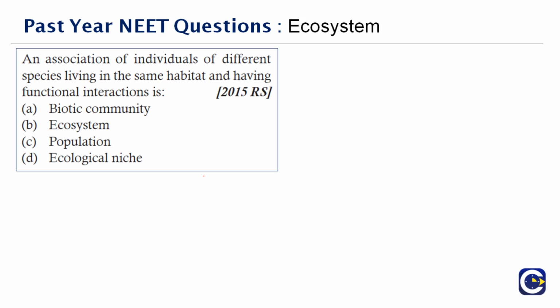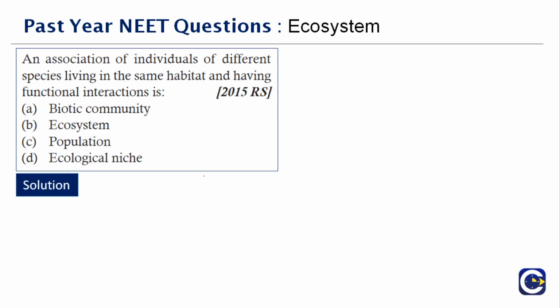An association of individuals of different species living in the same habitat and having functional interactions is dash. Easy question. I think all of you will now guess what the answer is. Yes, it is called a biotic community. Here we are talking in terms of association, but ecosystem is the generalized thing.